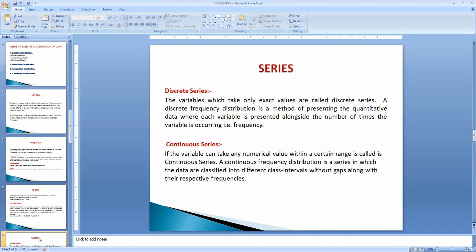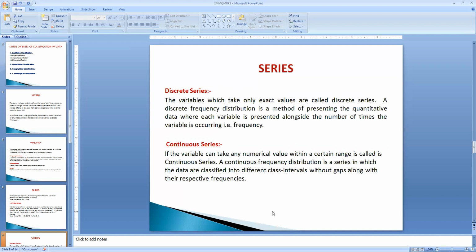Then what do you mean by discrete series? It is the series which contains a frequency column, with the variables presented corresponding to that frequency column, where the occurrence of the variable values is measured in the form of frequency. That type of arrangement of the data is called discrete series. And the third one is continuous series.